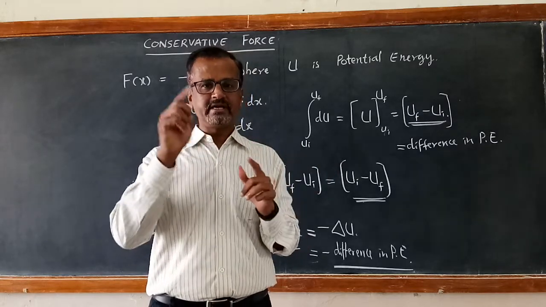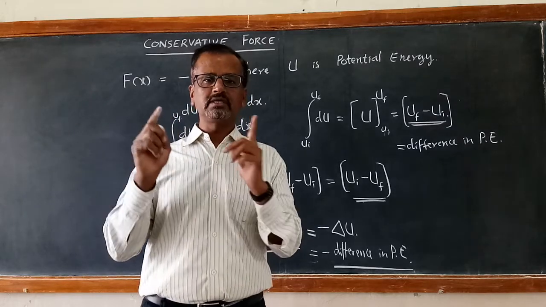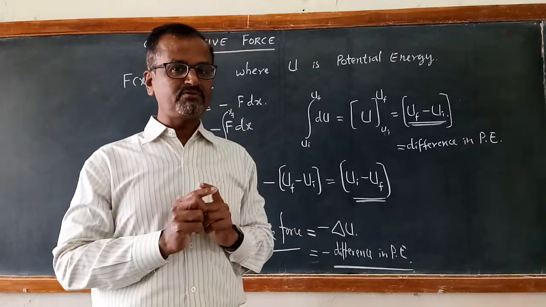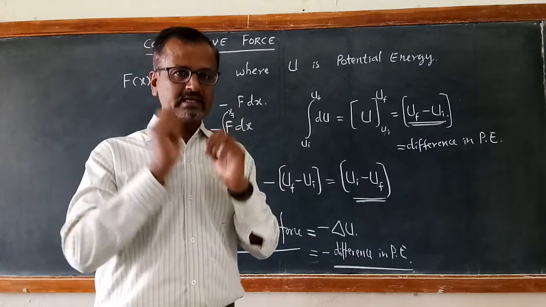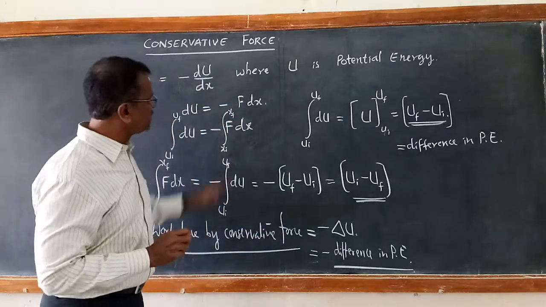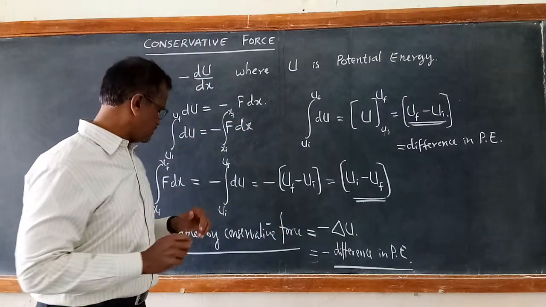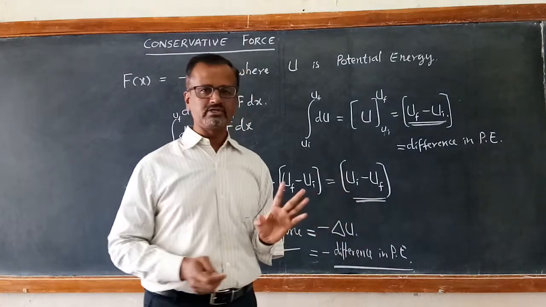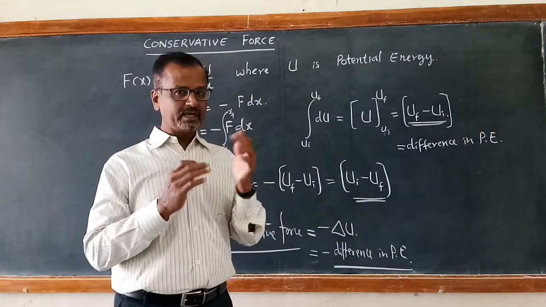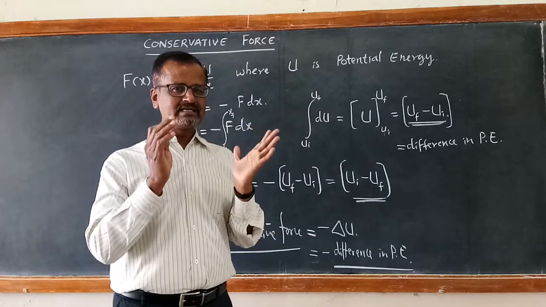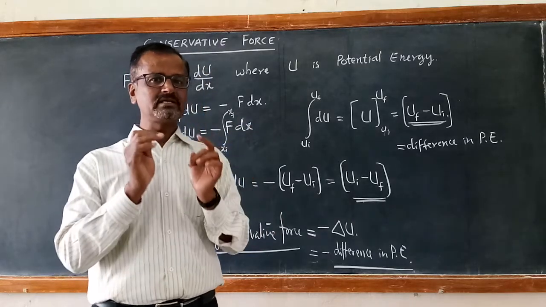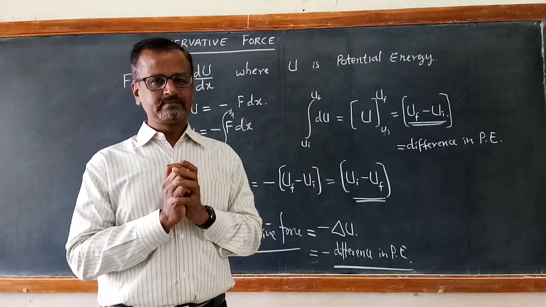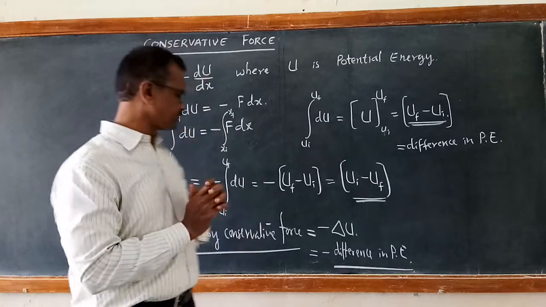So change in kinetic energy is equal to work done by the net force is the statement of the work energy theorem. Now from the definition of conservative force, work done by the conservative force is equal to the negative of the difference in potential energy. Thus we can relate the difference in kinetic energy with the difference in potential energy. I think you got the point.